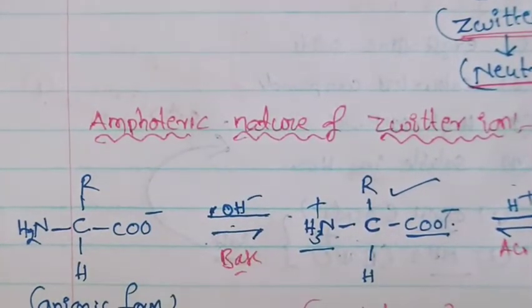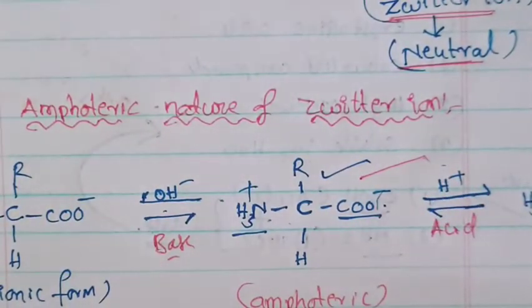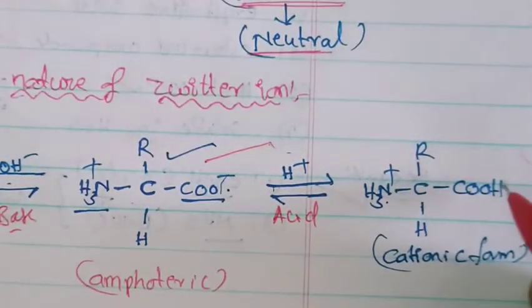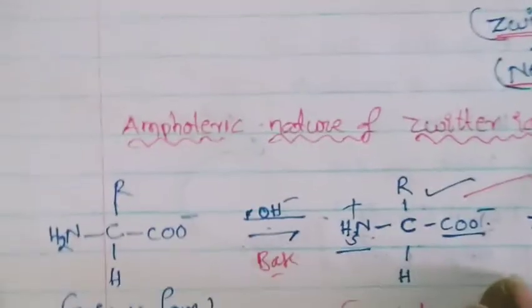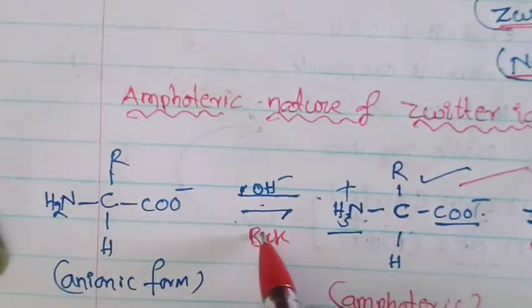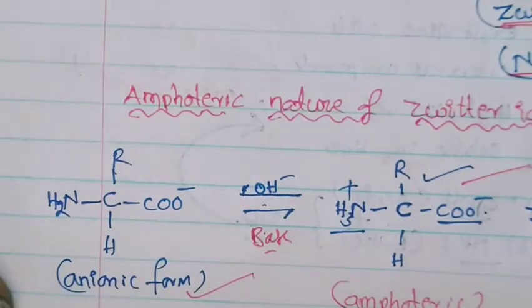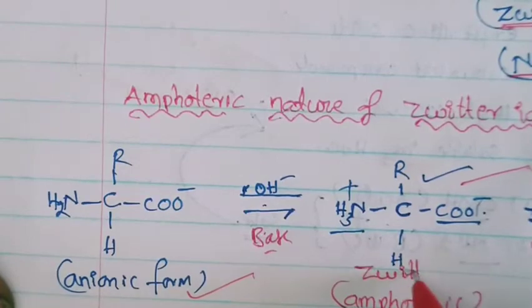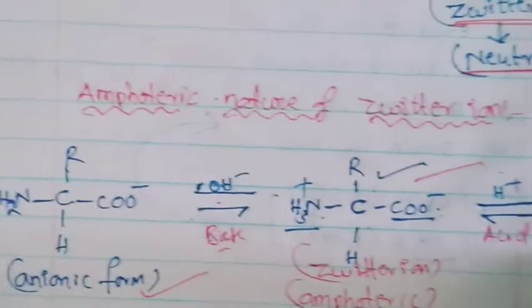In acidic medium, you will get the cationic form. In basic medium, we take OH minus ion, and you will get the anionic form. But the Zwitter ion contains both cation and anion.